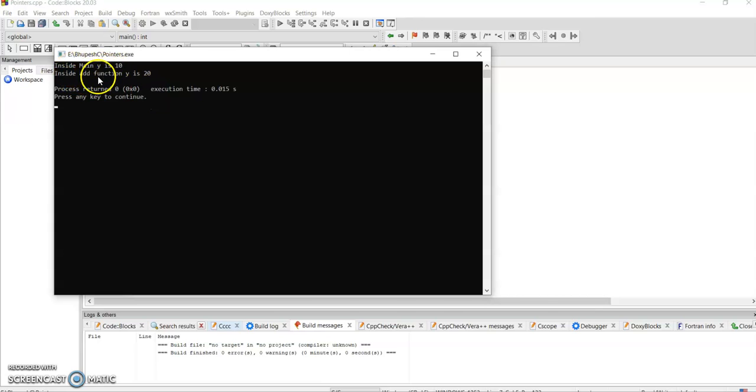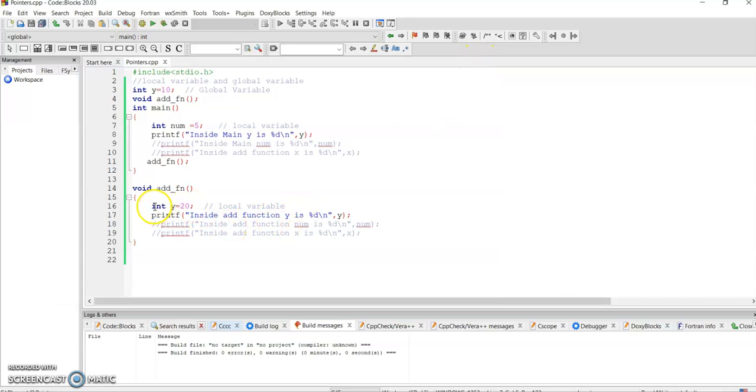Inside main y is 10, but inside the add function y is 20. What does it mean? That means whenever there is a conflict between a local variable and a global variable, the local always wins. So local has the power. You can imagine there is a local person and a global person. In his locality, all the people will know him, right? The same thing applies here. We have a global variable and a local variable with the same name. Then what will happen? It will only consider the local variable.